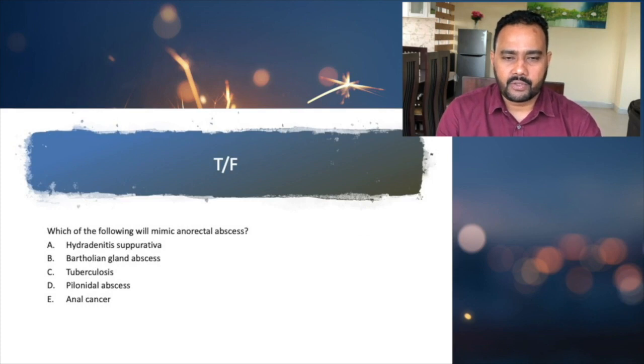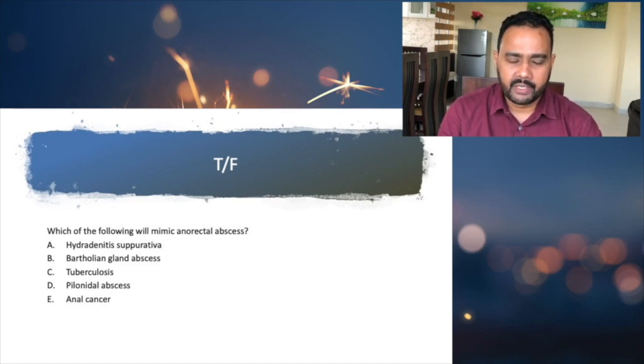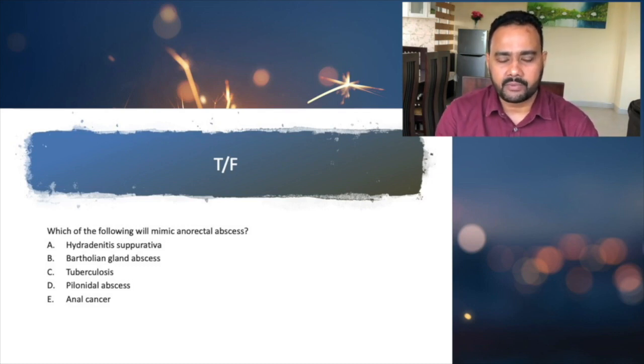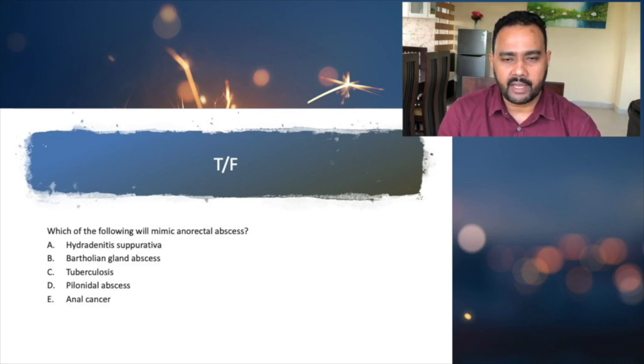True or false, which of the following will mimic anorectal abscess? Hidradenitis suppurativa, it's true. Bartholin gland abscess, true. Tuberculosis can cause perianal abscess, or sometimes tuberculosis can mimic a perianal abscess as well. So tuberculosis is again true. Pilonidal abscess, yes, pilonidal abscess can mimic a perianal abscess, so that is also true.